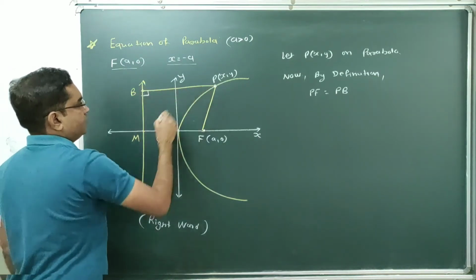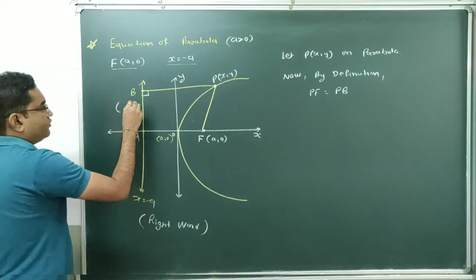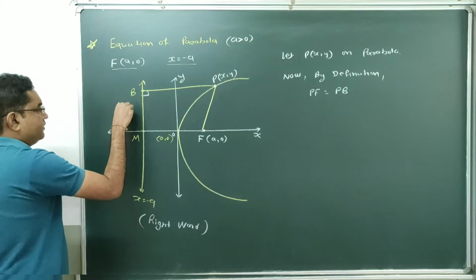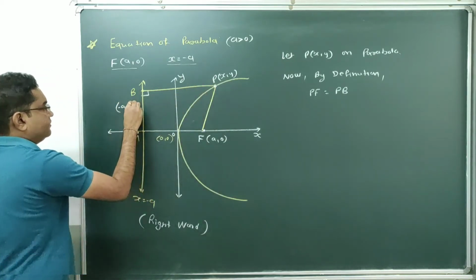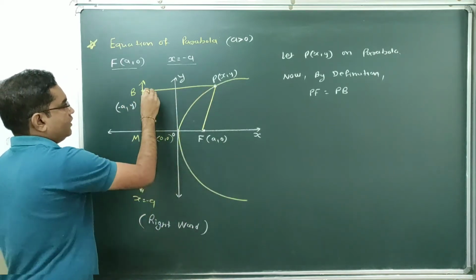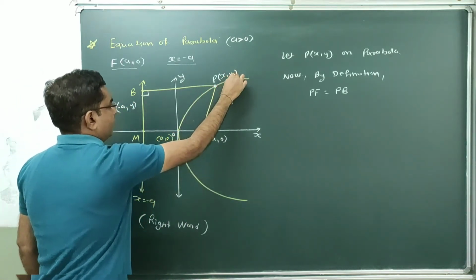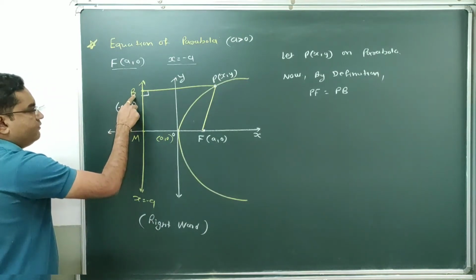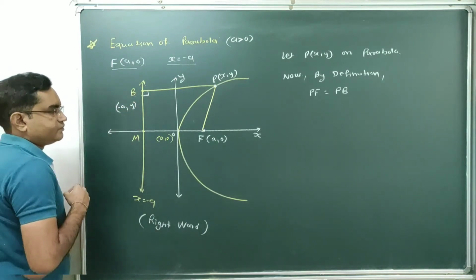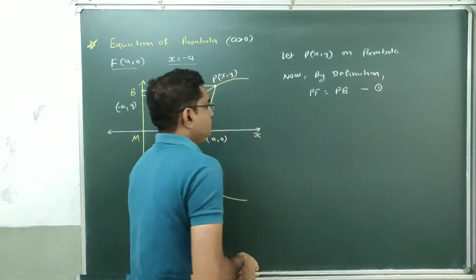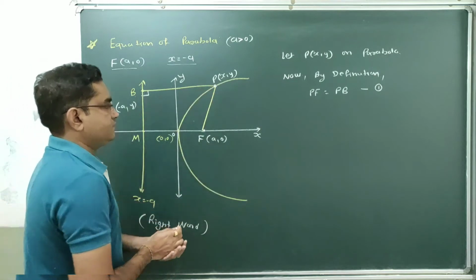So this point B lies on fixed line x equal to minus a, and this is perpendicular distance. So here we can say coordinates of this point B: x coordinate will be fixed, that is minus a, and y coordinate is y. Then this is horizontal line parallel to x axis, so y coordinate will be constant. So coordinates of this point B will be (minus a, y). Say this one is result number 1. Now we have to find this distance PF.